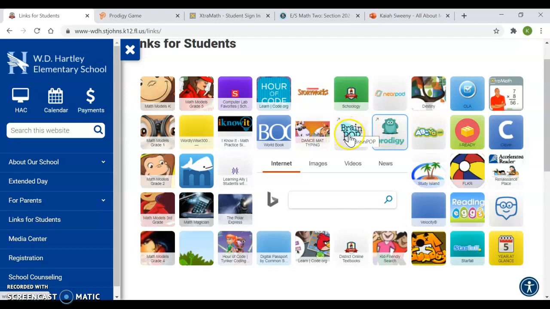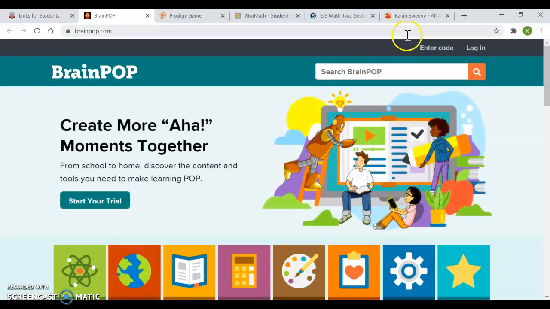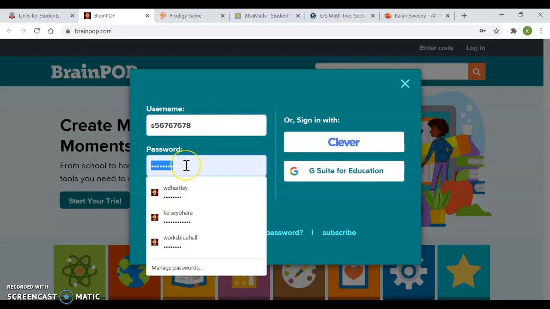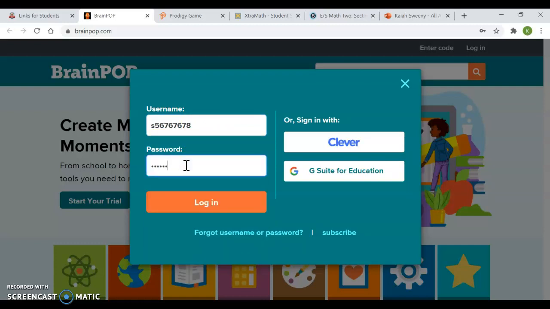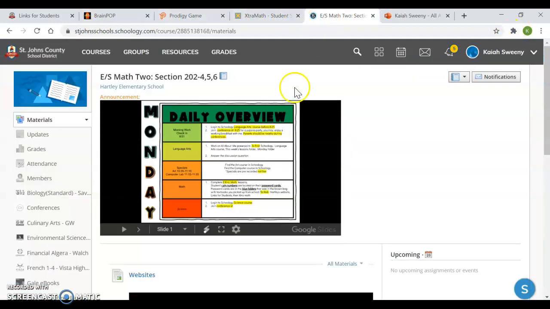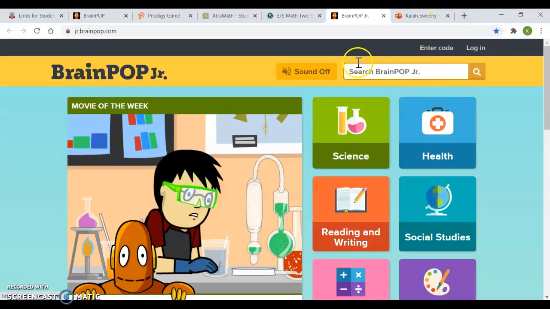Another one we're going to be using a lot, especially for science, is BrainPop. So you log in here. Everyone's username is their S number, and everyone's password is also just their S number. So same username and password. And that is BrainPop. If you notice, I also have that button here for you as well. And I wrote username is S number, password is S number. So that would take you to the same thing.